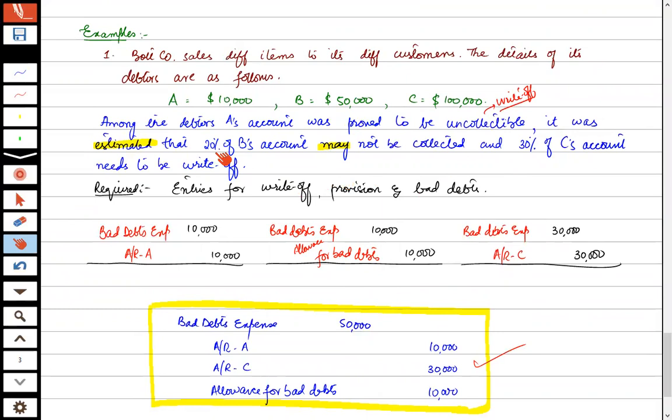So this estimation needs some basis, some rationale. The estimation for all accounts receivable or all debtors is known as customer analysis or aging analysis, and a schedule is made. We will discuss it in the next session.